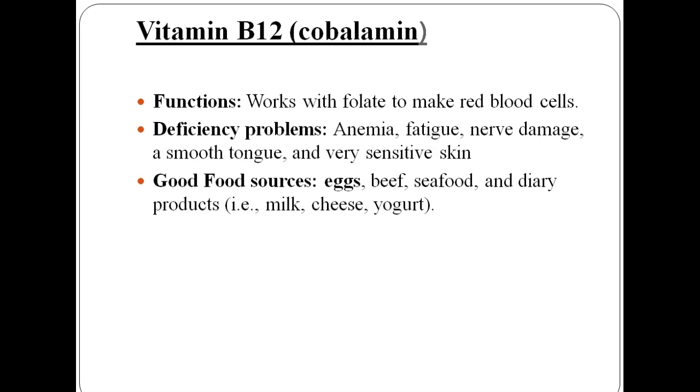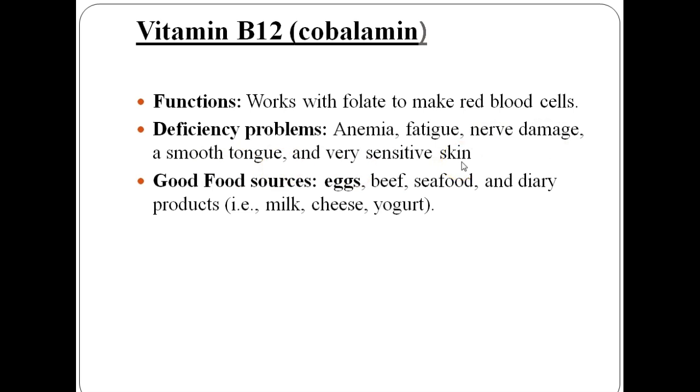Vitamin B12 is found mostly in food of animal origin. The main function of vitamin B12 is that it works with folate to make red blood cells. It also serves in body cells as a vital part of many body chemicals and helps the body use fatty acids and some amino acids. The deficiency problems can be anemia, fatigue, nerve damage, a smooth tongue, and very sensitive skin.